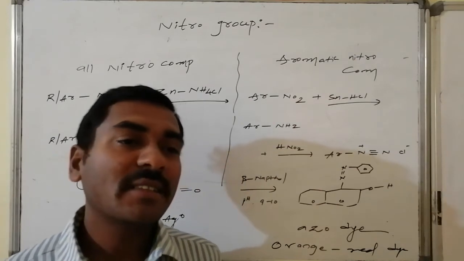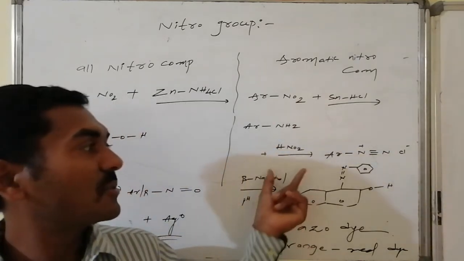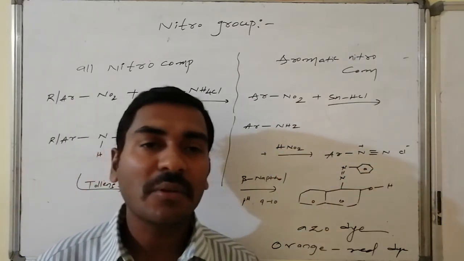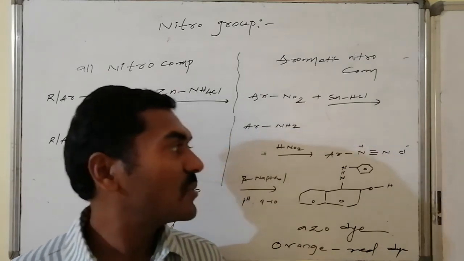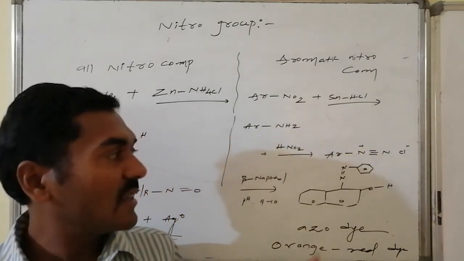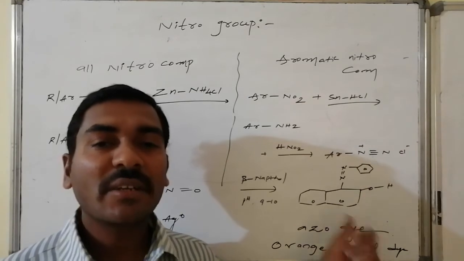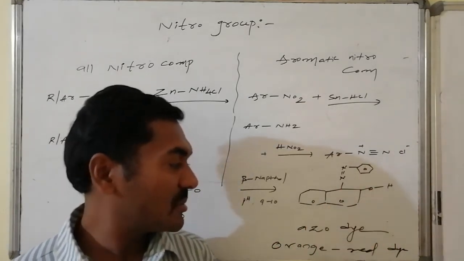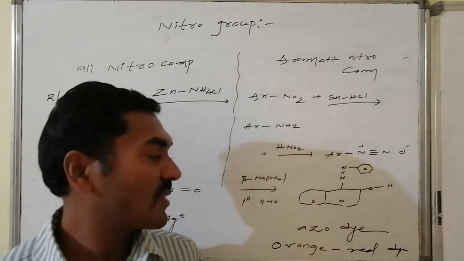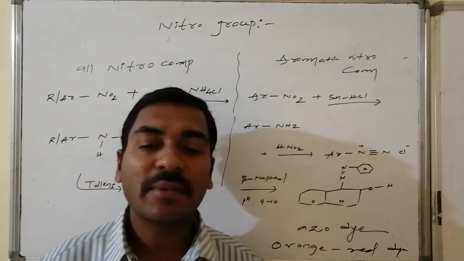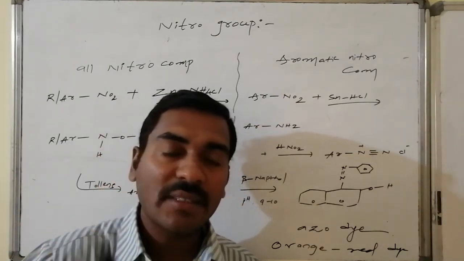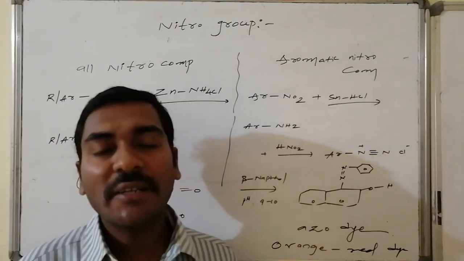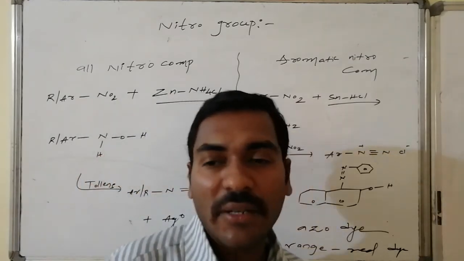Whereas aniline, with in situ reaction with HNO2 in the second step, is converted to diazonium compound, diazonium salt is formed. This aryl diazonium salt on reaction with beta naphthol under basic conditions, at alpha position this diazonium is substituted, thus orange red azo dye formation takes place. That information infers the nitro group presence in the organic molecule.